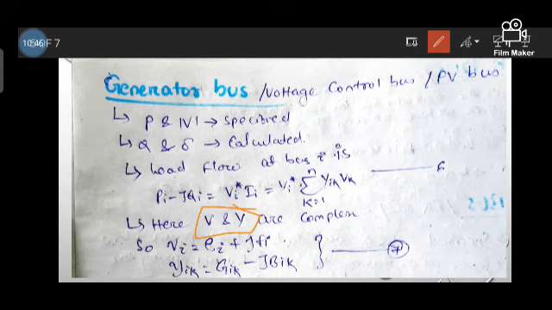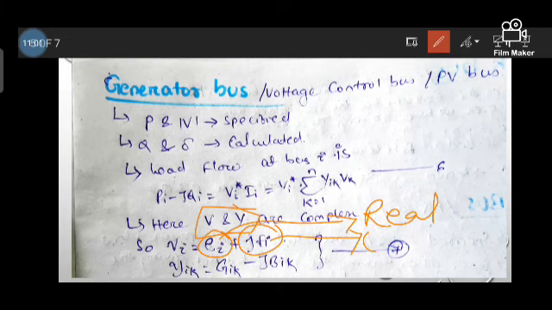We have taken the voltage in complex form, that is Ei plus jFi, where Ei is the real part and jFi is the imaginary part. Like that, Yik is equal to Gik, the real term, and jBik, the imaginary term.